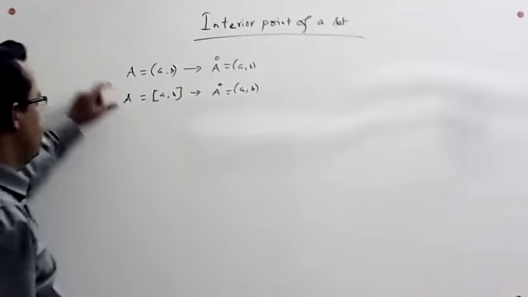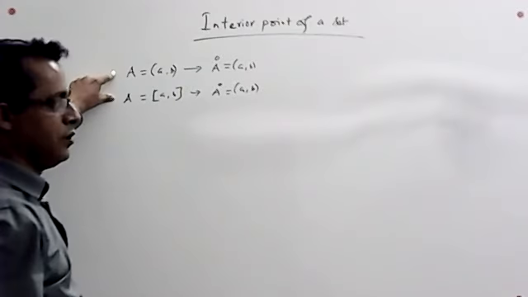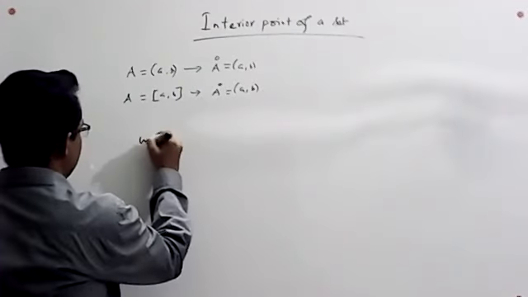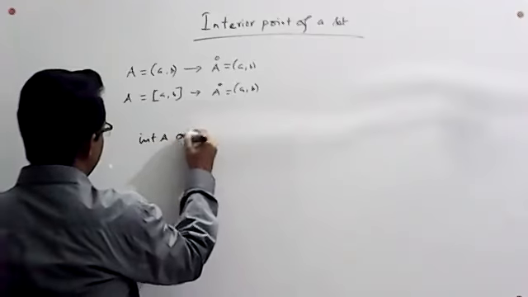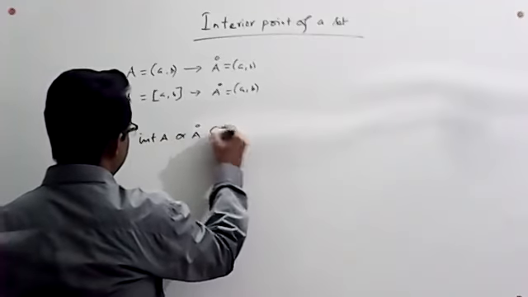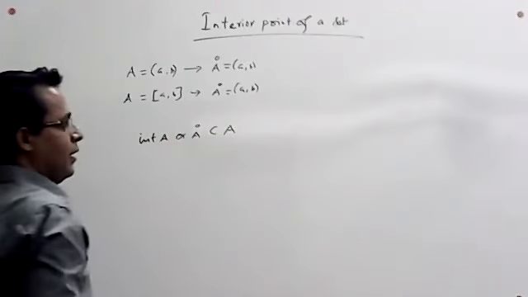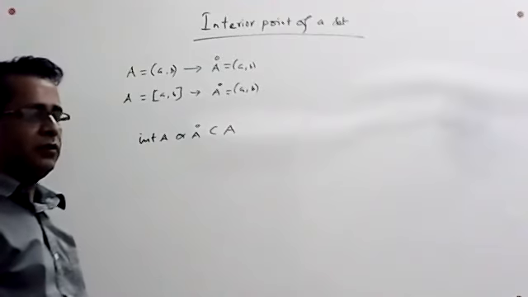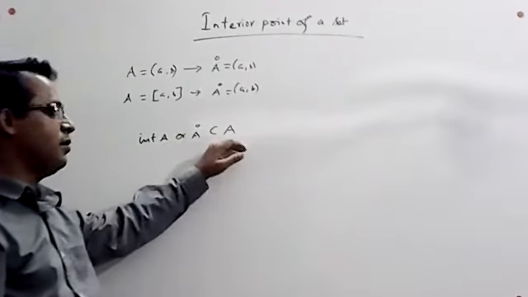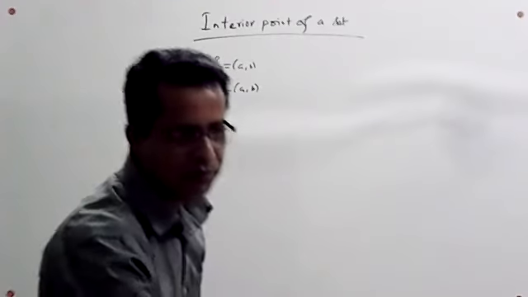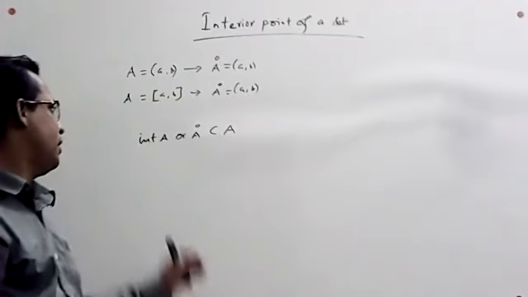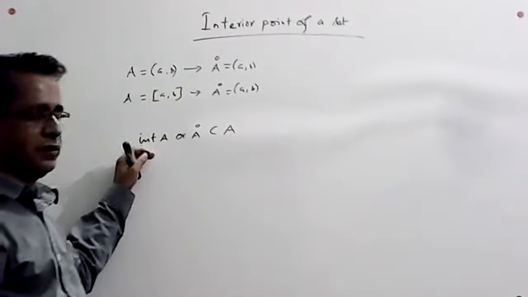So from this, we can come to the conclusion that the interior of A, or A naught, will be a subset of A. The set of interior points of a set is a subset of A. It is an important characteristic for the set of interior points of a set.